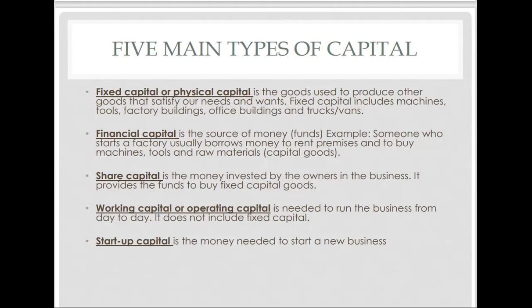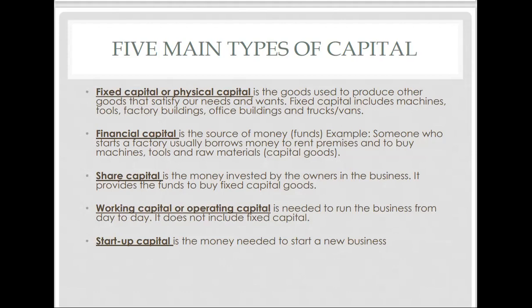Let's have a look at fixed capital. Fixed or physical capital is the goods that are used to produce other goods that satisfy our needs and wants. Fixed capital includes machines, tools, factory buildings, office buildings, and trucks and vans. Financial capital is the source of money or funds. For example, someone who starts a factory usually borrows money to rent premises and to buy machines and tools and raw materials. These are known as capital goods.